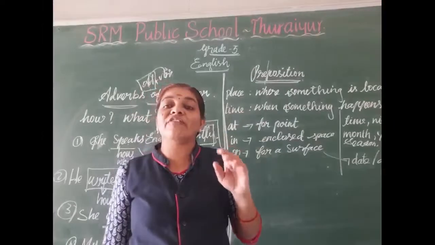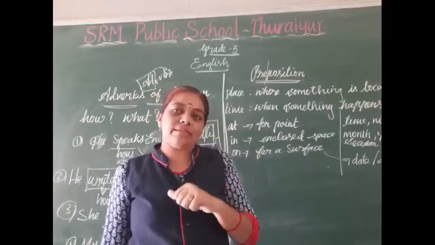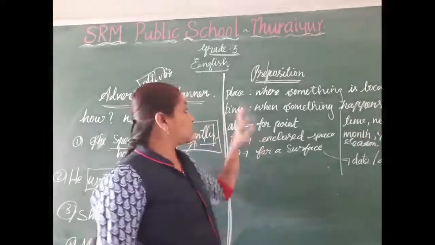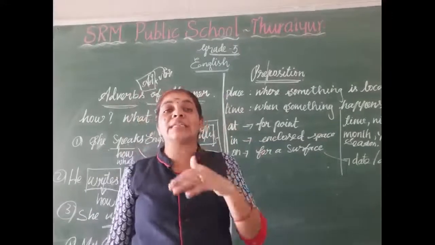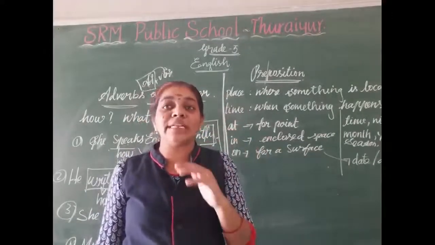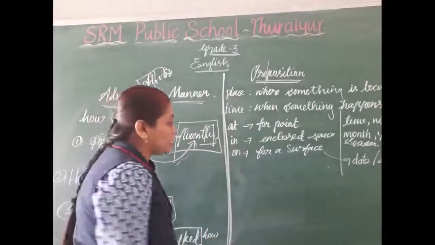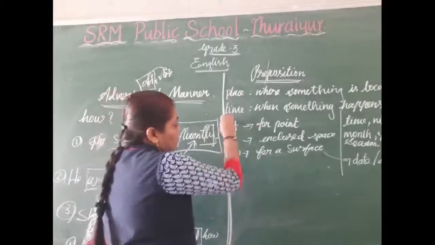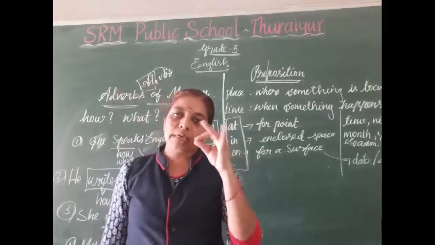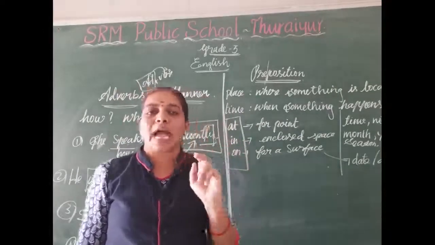And the preposition of time tells us when something happened. Okay, dears. Now we are using these three: at, in, on.